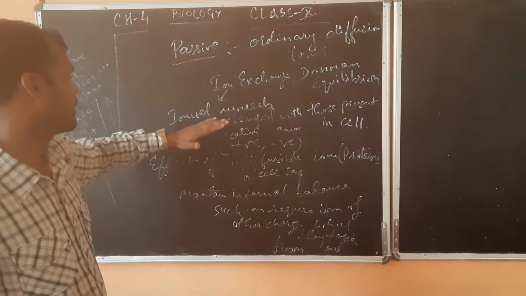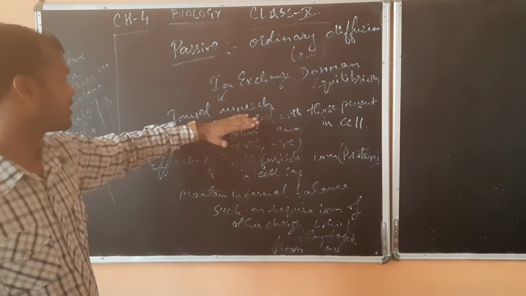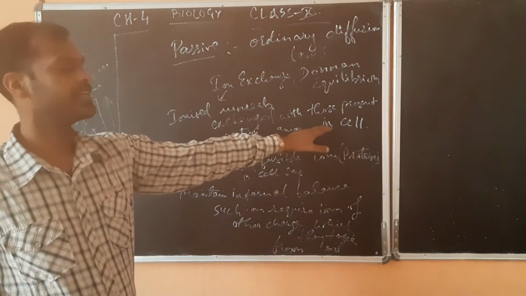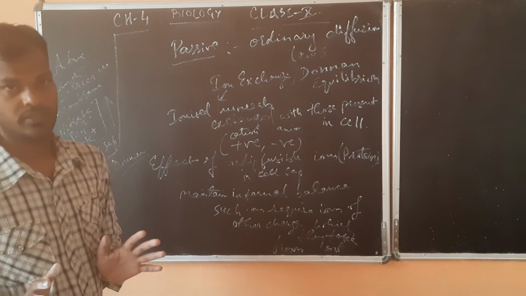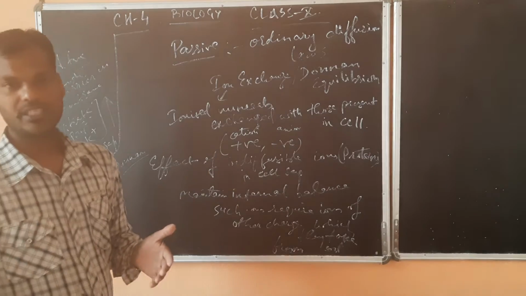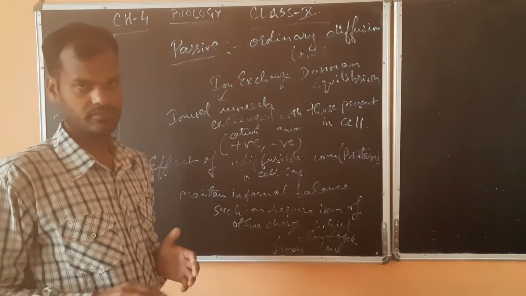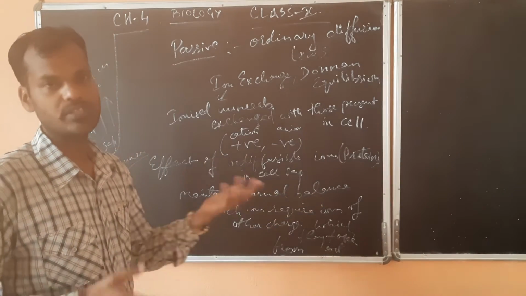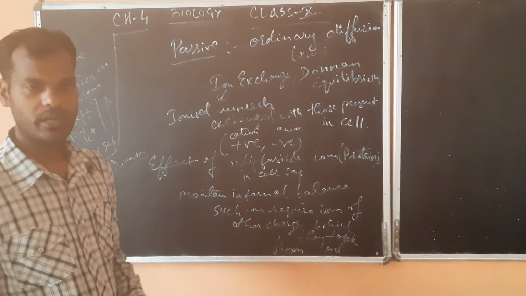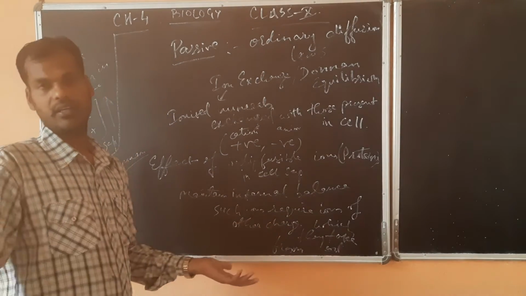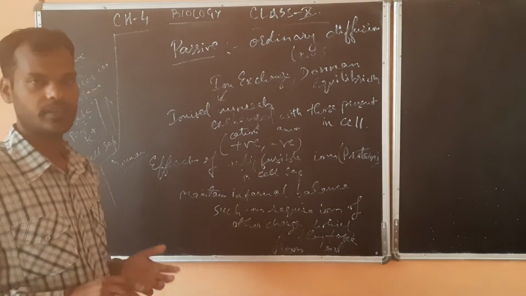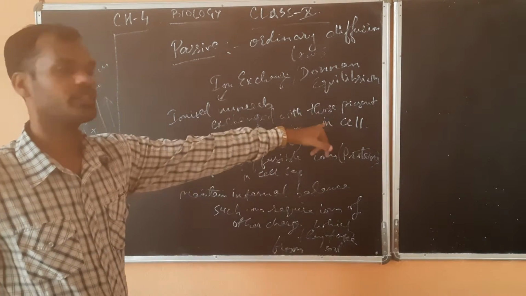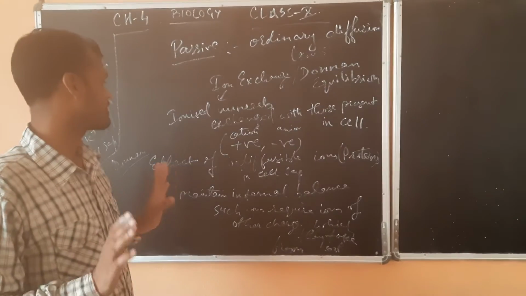What happens is that these ionized minerals are exchanged with minerals already present in the cell. Suppose outside, in the soil, sodium or phosphates are present, and inside the cell some potassium is there. There will be an exchange: some will go inside, another will come outside, and it will be balanced. Ionized minerals exchange with those present inside the cell.